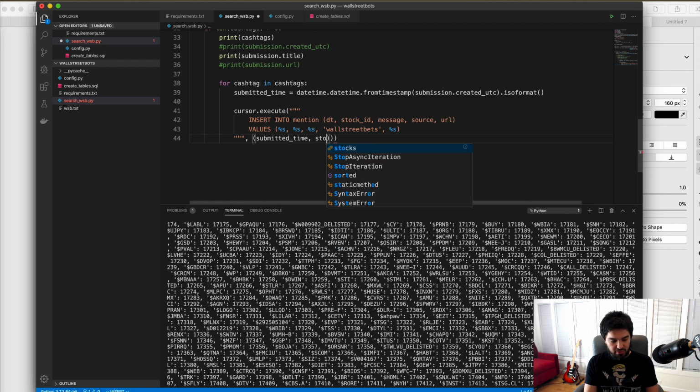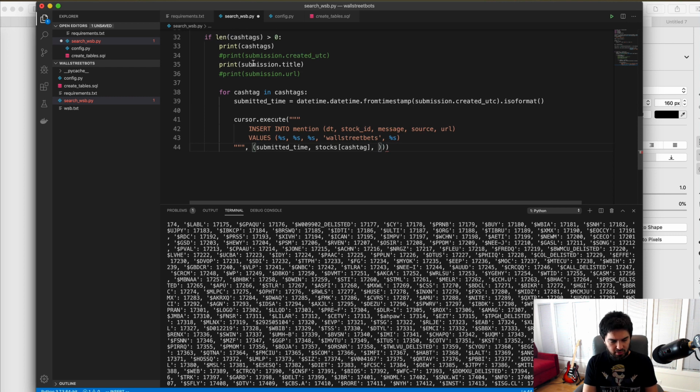And so we'd have stocks, and then we have cache tag as the key to look up and find the stock ID that we're looking for. And then we have the message, which is the submission.title. So we just grab that from up there. Okay, we have the submission title, and then submission.source. We already have that filled in. And then we need the submission.url.